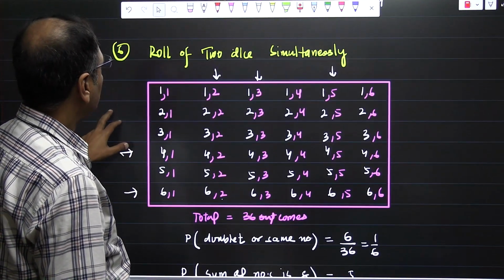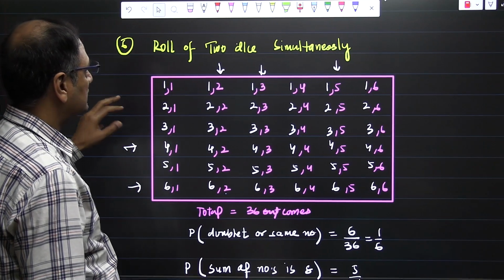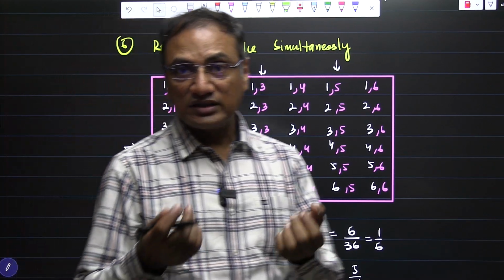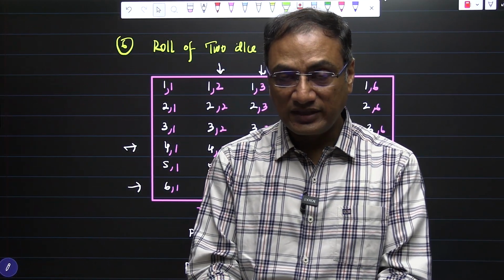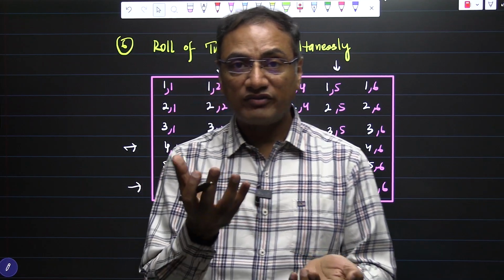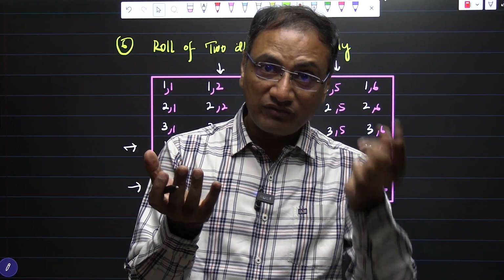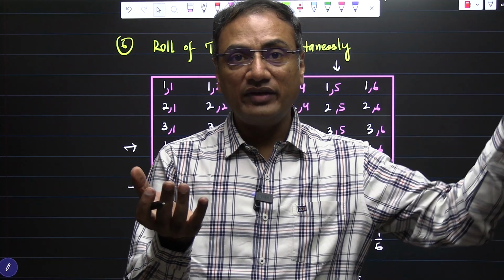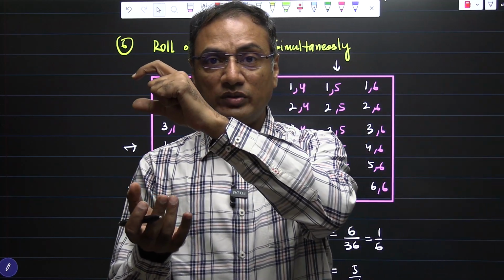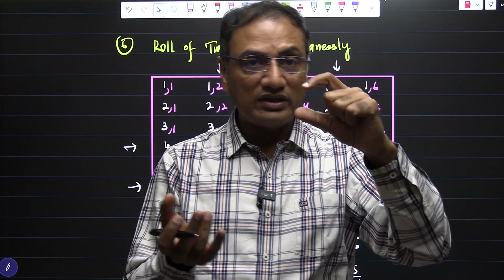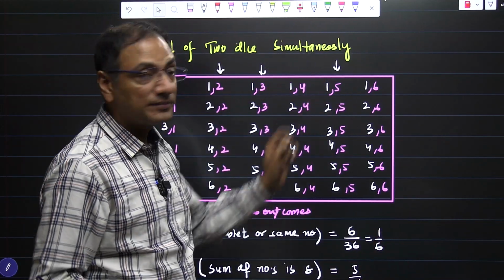Now, the next question is about rolling 2 dice. We have 2 dice and we roll them simultaneously. What can we get? On the first die I can have 1. On the second die, I can have 1, 2, 3, 4, 5, 6. It means the list comes out to be 1,1; 1,2; 1,3; 1,4; 1,5; 1,6.